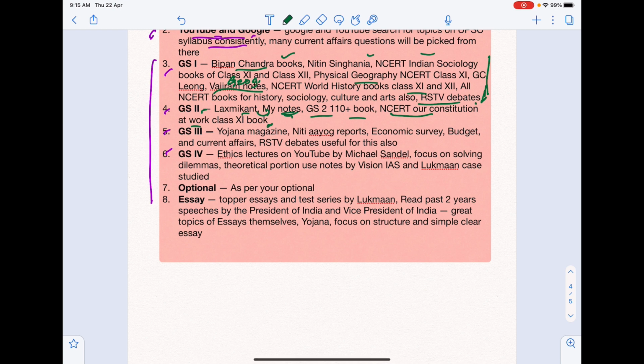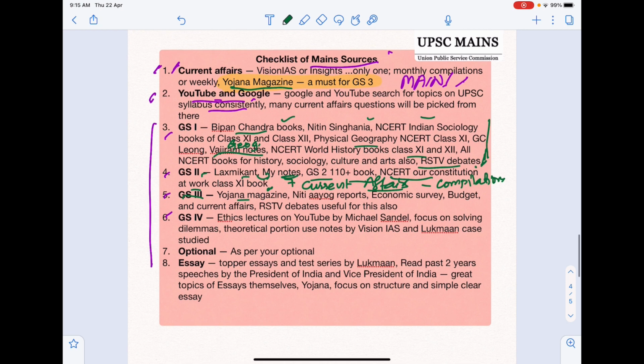And with that, I have forgotten to mention here is current affairs. जो इंटरनेशनल अफेयर्स वगैरह हैं वो करंट अफेयर्स में आपका बेसिकली जो कंपाइलेशंस हैं उसमें सारा कवर हो जाएगा. ठीक है. Let's come to GS3 now. GS3 में Yojana magazine, like I mentioned before. You will also need your Niti Aayog reports, economic survey, budget, and various current affairs and RSTV debates.